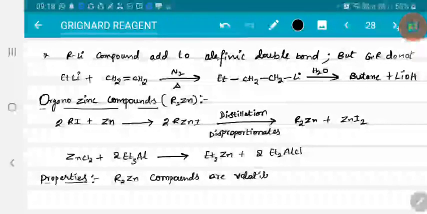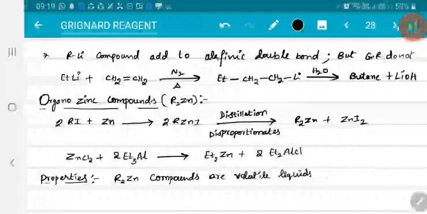They are volatile liquids. Why are we discussing organo-zinc compounds? Because we have a named reaction called the Reformatsky reaction, where organo-zinc intermediates are used, right? So R2Zn compounds are volatile